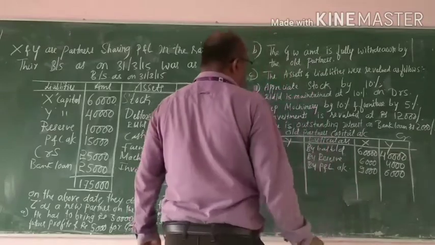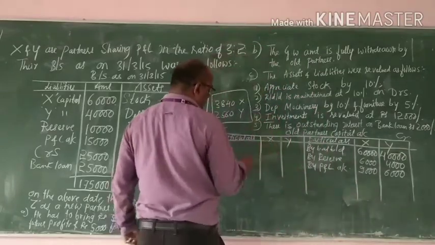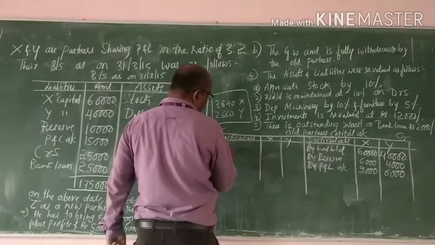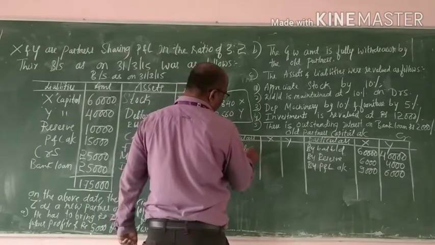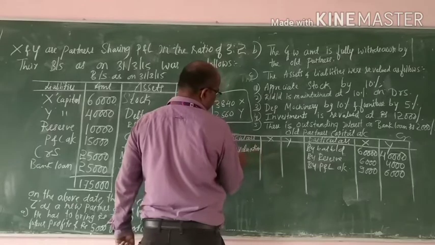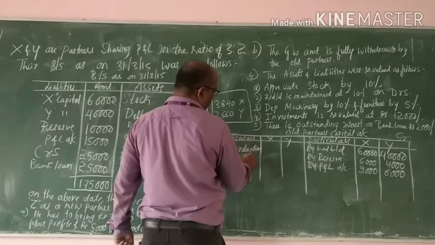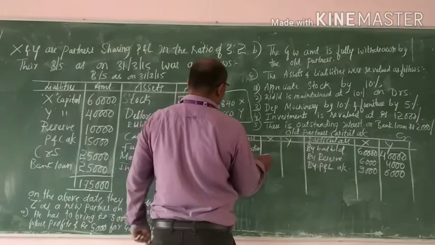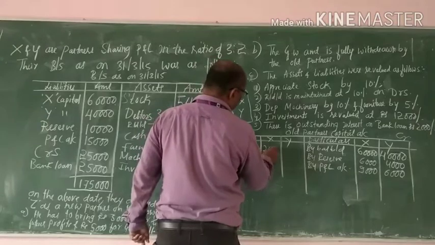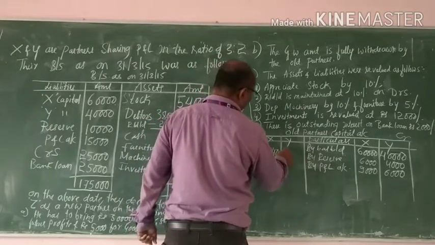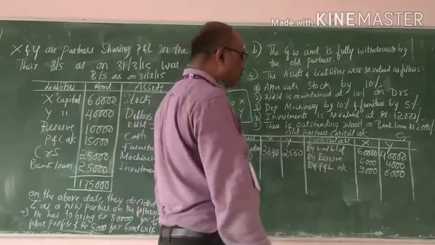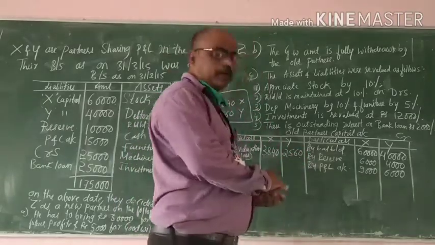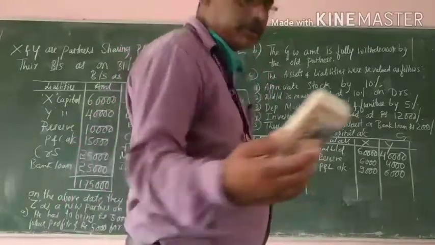Next is goodwill. You will see that when we prepare the new partner capital account. Revaluation loss is debited: 3,840 to X and 2,560 to Y. Now let us prepare the new partner's capital account.